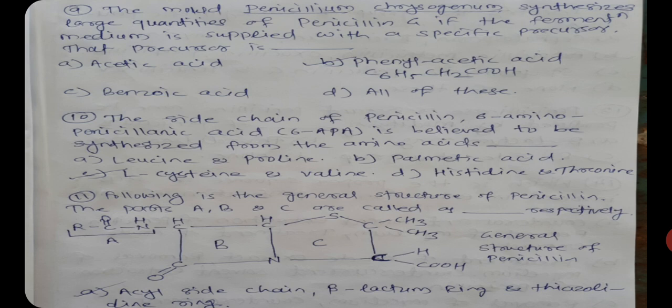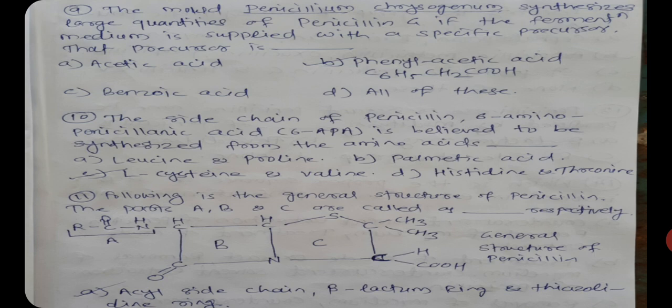B option is palmitic acid. C option is L-cysteine and valine, and D option is histidine and threonine. So the correct option is here C, that is L-cysteine and valine. These amino acids are involved in the synthesis of 6-amino penicillinic acid, that is 6-APA.